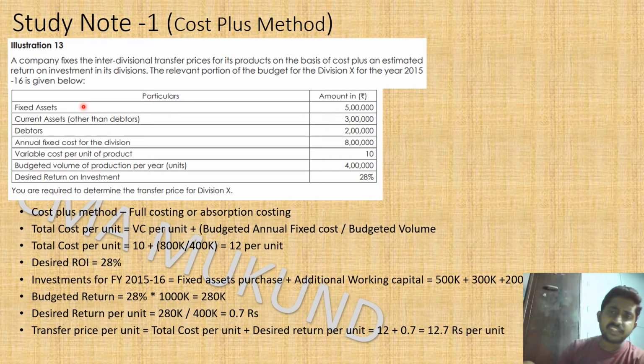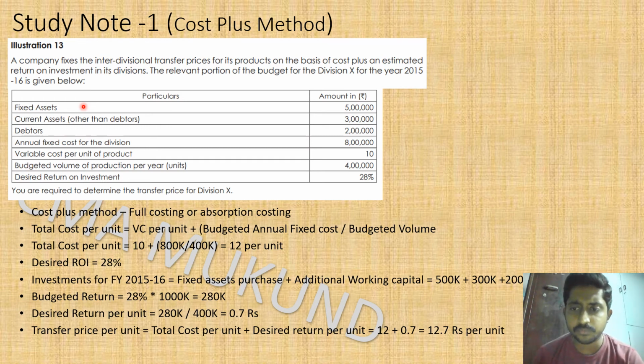So now fixed asset, what is this fixed asset? Is it a balance sheet fixed asset? Because most of you, when you see the fixed asset, think it is a balance sheet item. No. This is a budget for the next year, which means the company is planning to buy fixed assets of 5 lakhs for the next financial year.